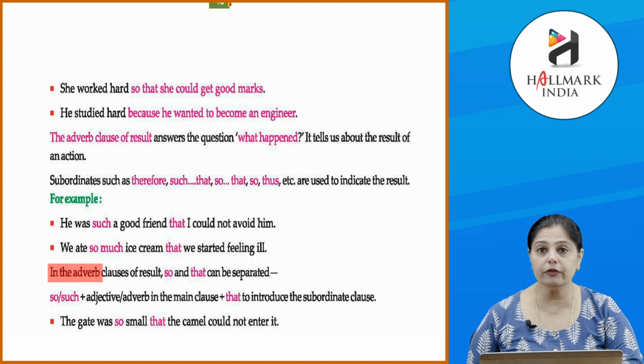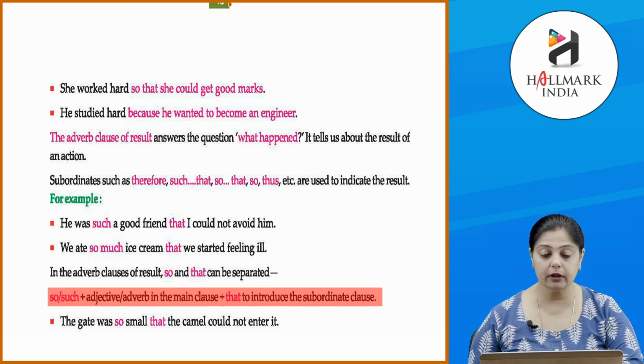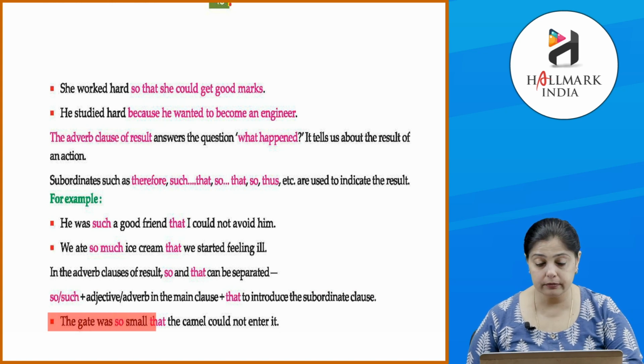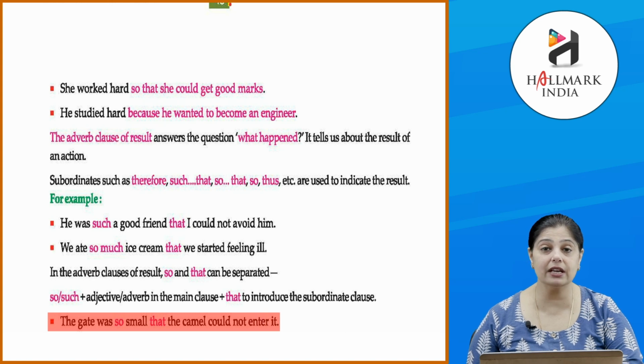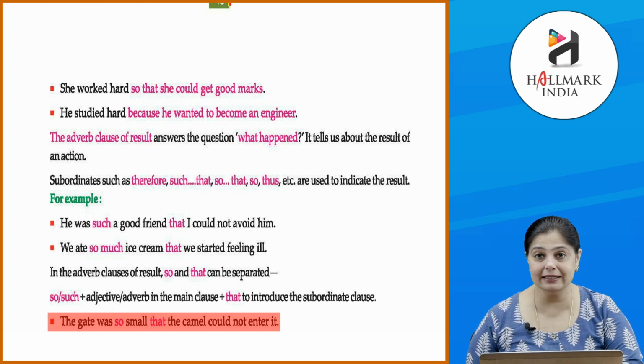In the adverb clause of result, so and that can be separated. So or such plus adjective or adverb in the main clause plus that to introduce the subordinate clause. So, here we are saying the gate was so small that the camel could not enter it. So, we are describing the gate here. We are saying that the gate was so small, which is the adjective, that the camel could not enter it.